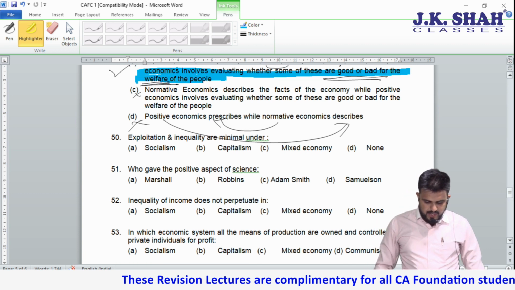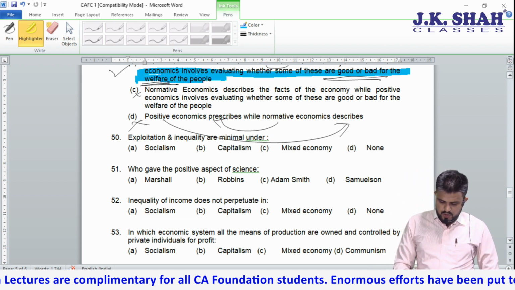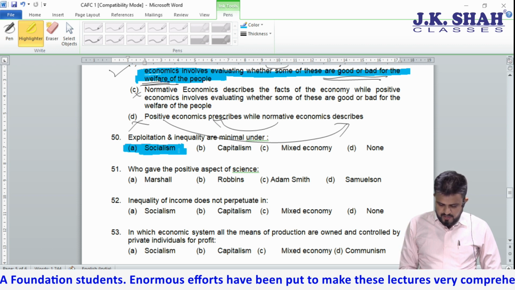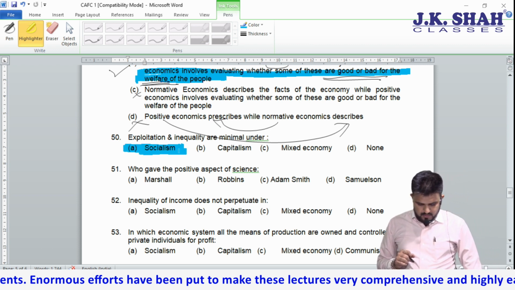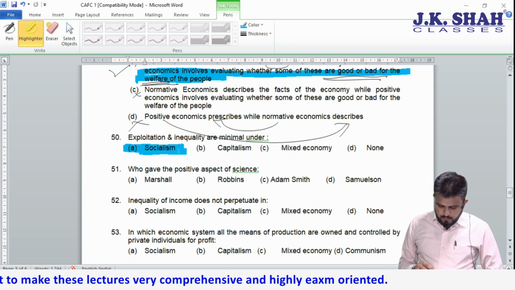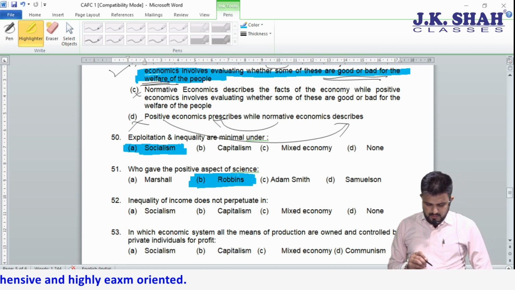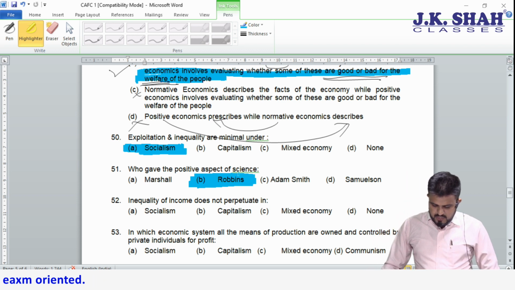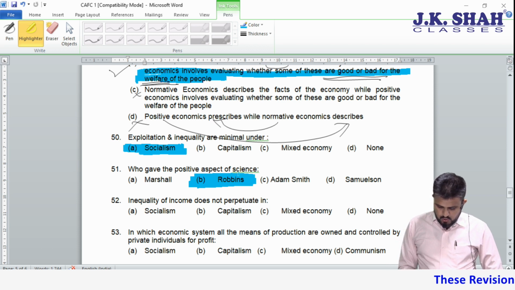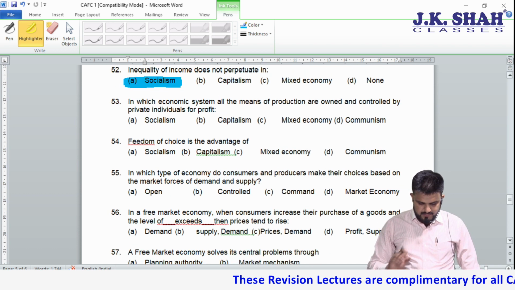Moving to the next. Exploitation and inequality are minimum under, I would say it is socialism, because welfare is the motive. Moving to 51. Who gave the concept of positive science? Answer is simple, it is Robbins. Inequality of income does not perpetuate in dash economy. 52. So there is no inequality. Socialism. In capitalism you will find it.